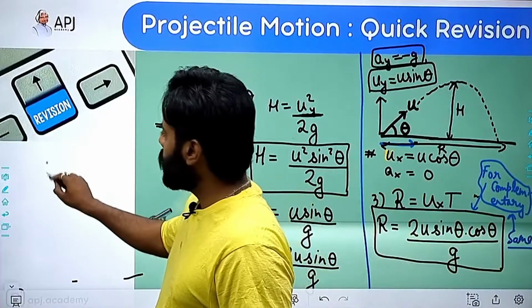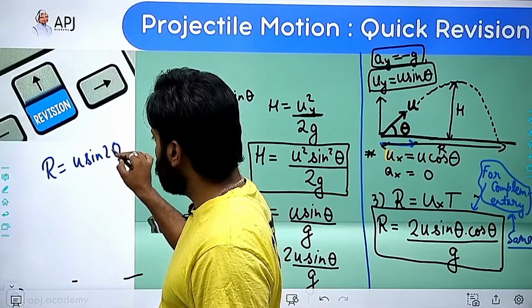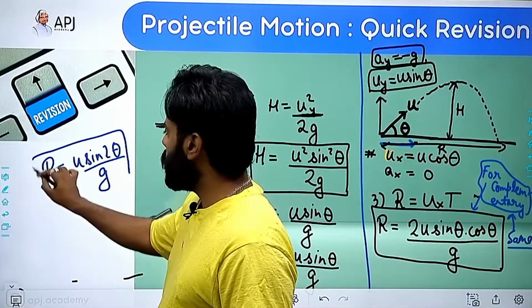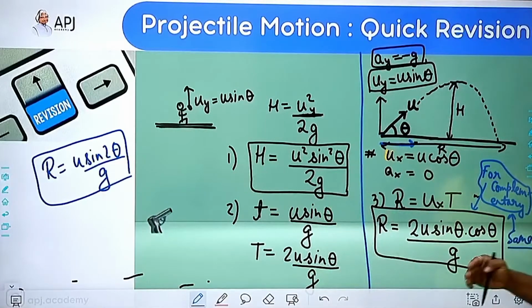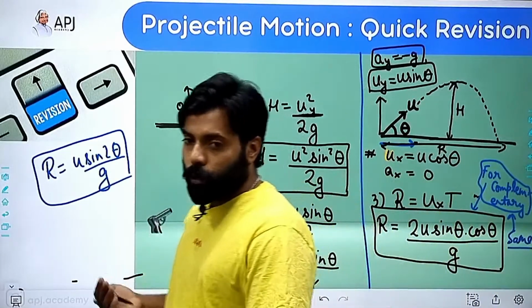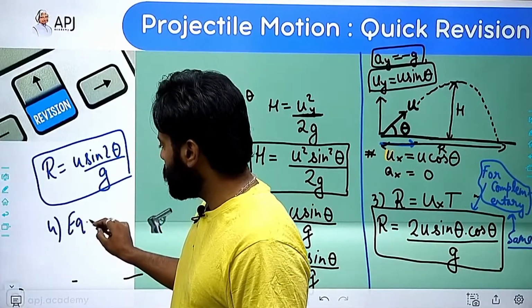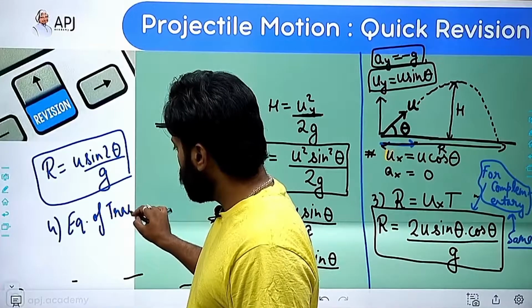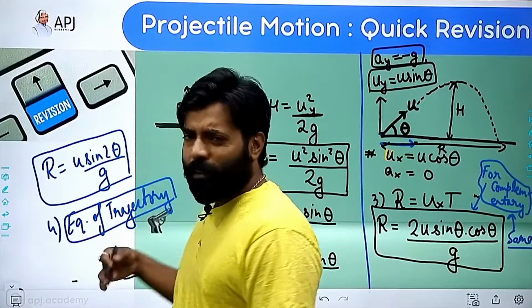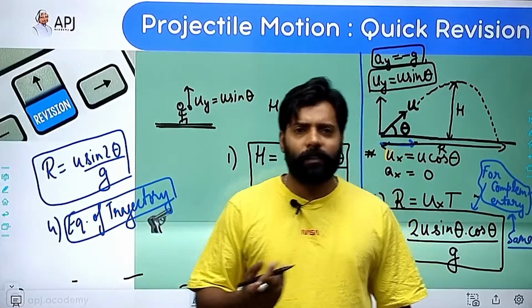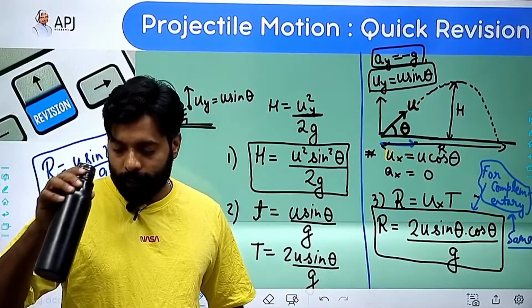And one more thing, usually in some books you will find that this range formula is written in this form: R is equal to u square sine 2 theta divided by g. So this is also a formula which we will be using. So these are the formulas H, R, T which we are going to use. And the fourth formula is the equation of trajectory, which we will use whenever we require it to analyze the questions. Otherwise, we will ignore that.